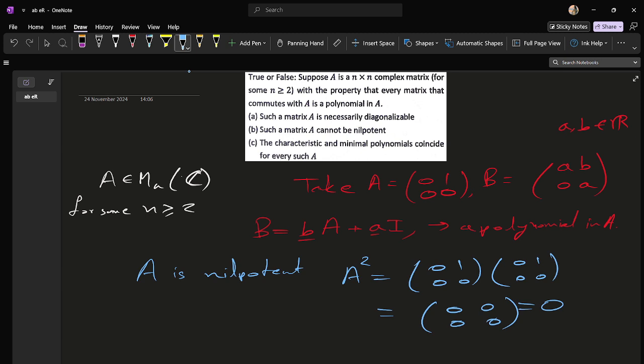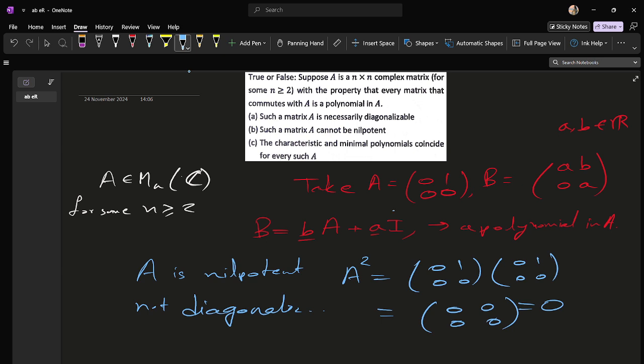The geometric multiplicity of 0 is 1 and the algebraic multiplicity is 2, so that is not diagonalizable. So my A is nilpotent and it is not diagonalizable. So option A is false and option B is also false.